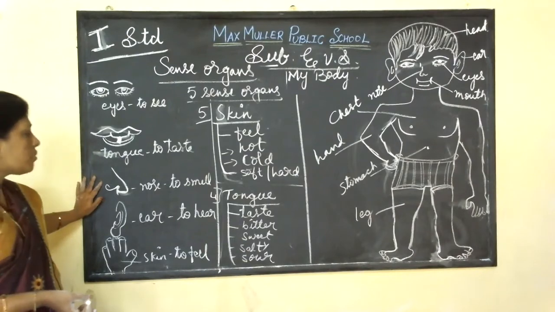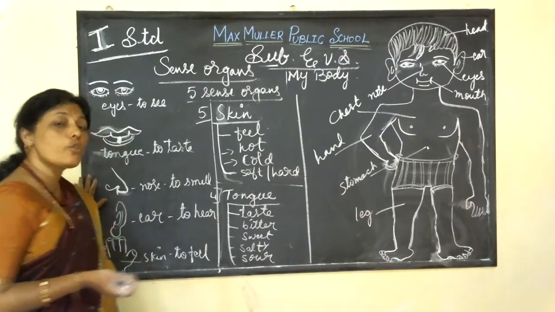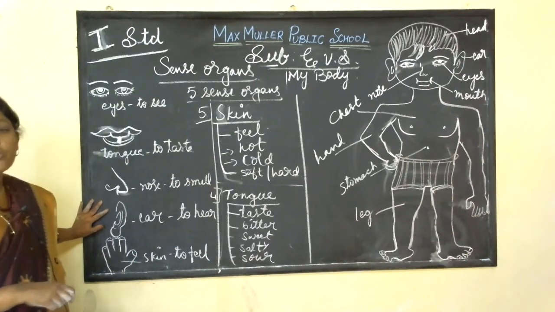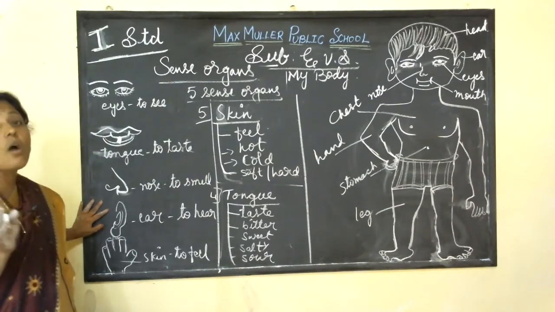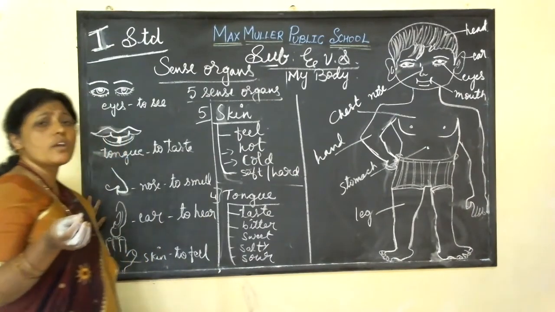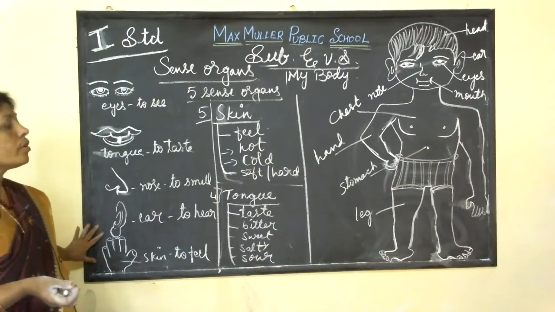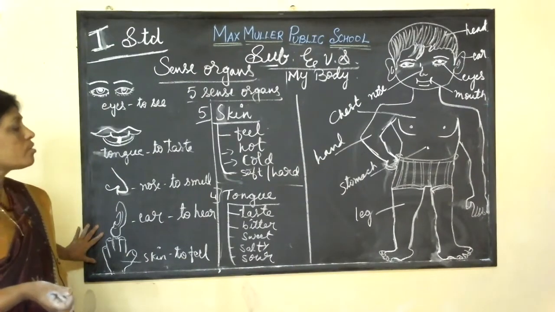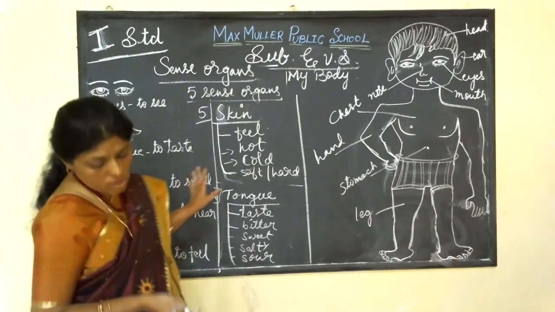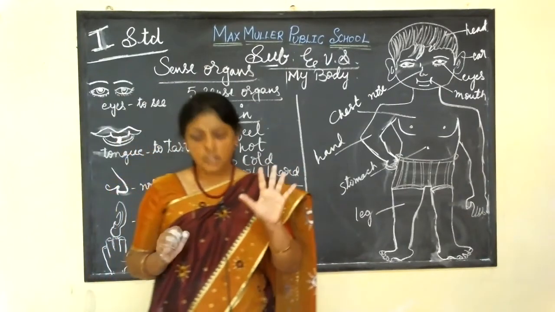Then the nose helps us to smell, that may be a bad smell or a good smell, and also it helps us to breathe. Okay. Then the ear helps us to hear sounds, that may be loud or soft. Okay, children? Then skin helps us to feel. It may be hot or cold, soft or hard. So these are all our 5 sense organs. How many sense organs do we have? We have 5 sense organs.